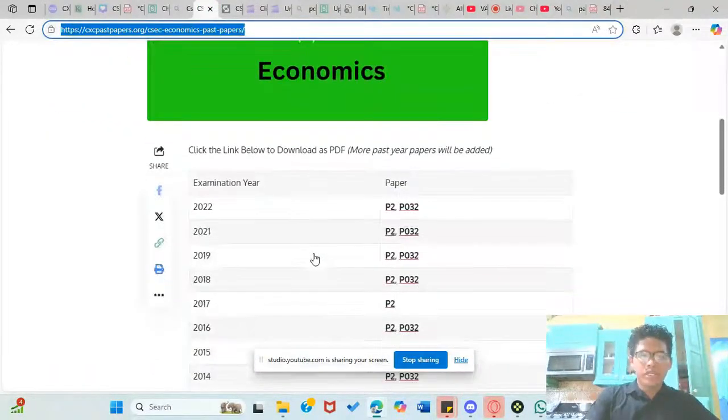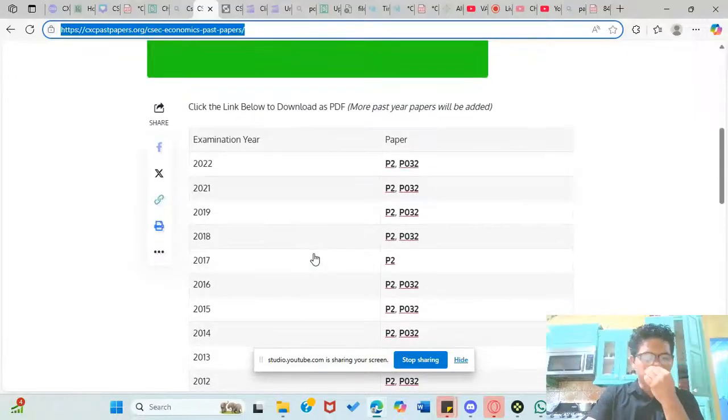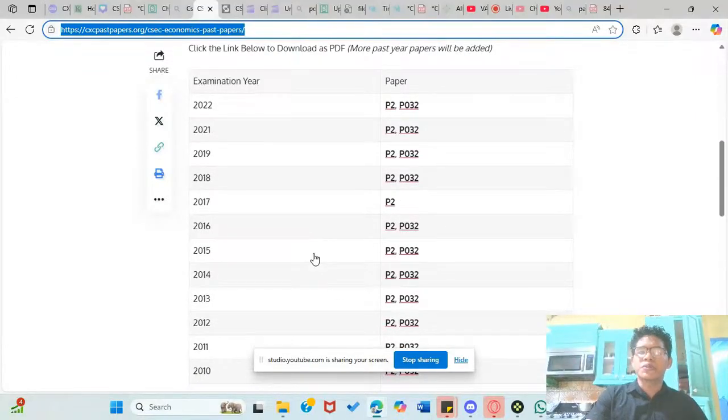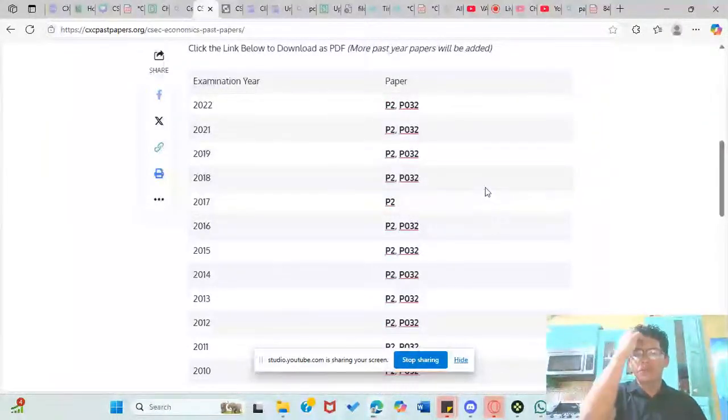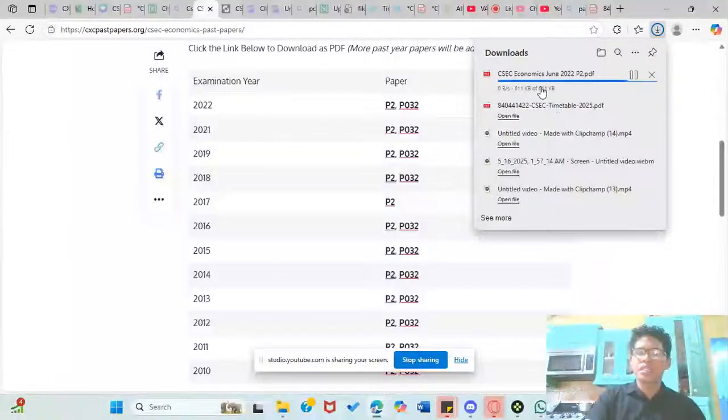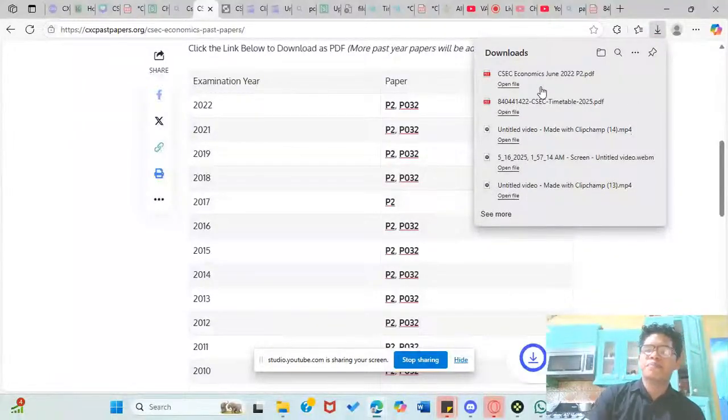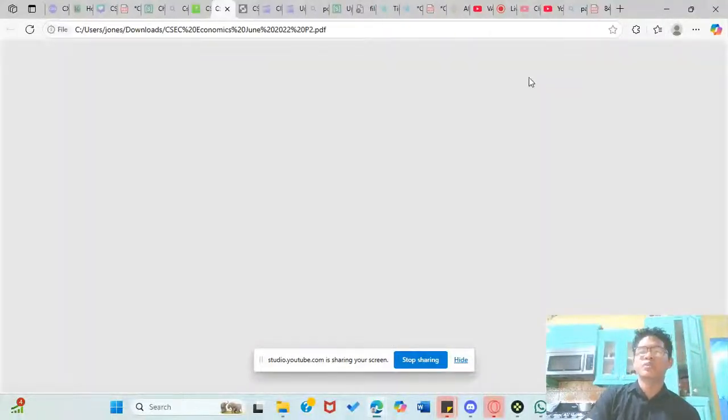They only have up to 2022 here, so we'll work 2022 for now. Let's work the paper 2. We're very limited, but we're trying to work the paper 2. Everyone with me? So we'll try to work 2022.